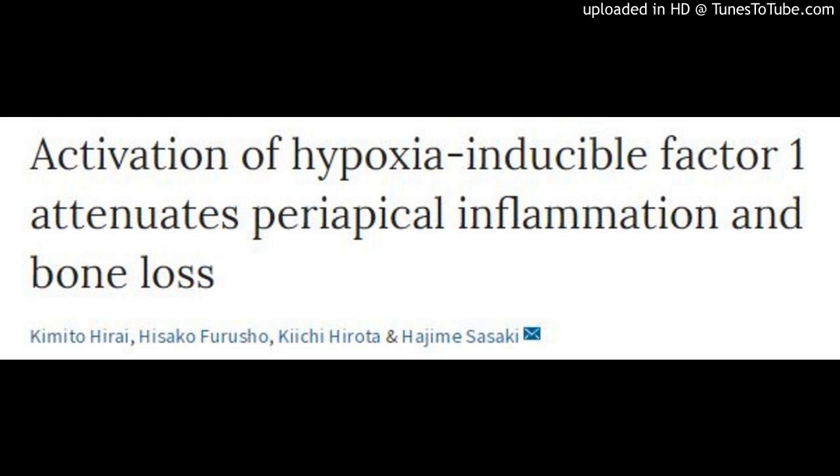Furthermore, activation of HIF1 alpha by DMOG specifically suppressed lipopolysaccharide-stimulated macrophage differentiation into M1 cells, increasing the ratio of M2 macrophages against M1 cells. Taken together, our data indicated that activation of HIF1 plays a protective role in the development of apical periodontitis via downregulation of NF-kappa B, pro-inflammatory cytokines, M1 macrophages and osteoclastogenesis.